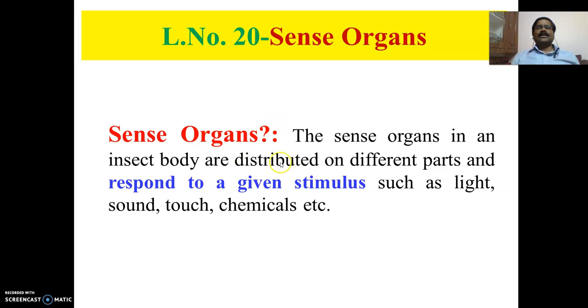Now what are sense organs? These sense organs are distributed all over the insect body, on different parts of the insect, and these are the organs which respond to a given stimulus. The stimulus may be light, sound, touch, smell, or chemicals. These organs respond to a given stimulus, and are associated with the nervous system and give the impulses.